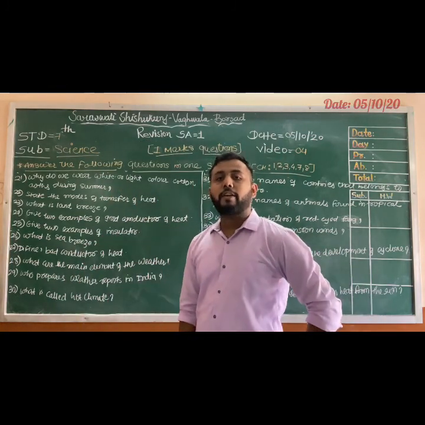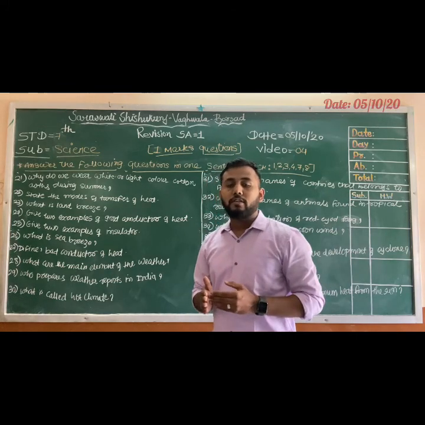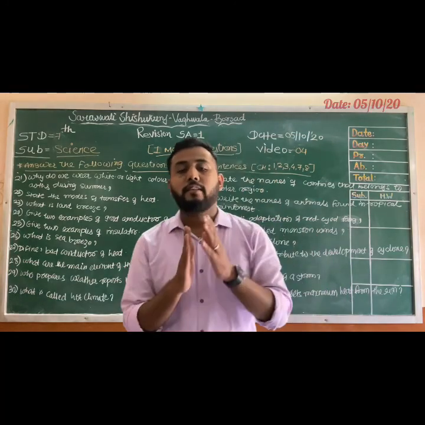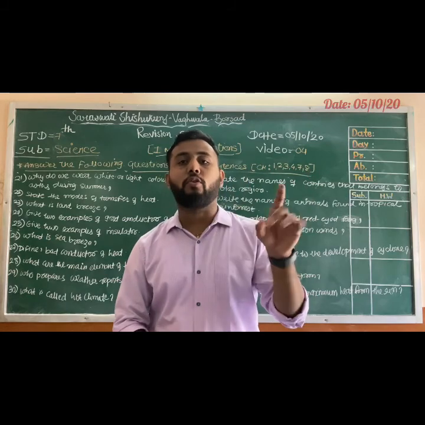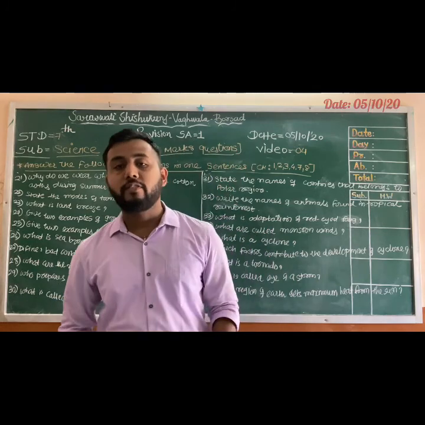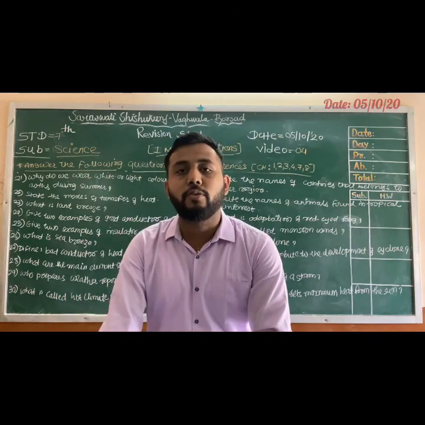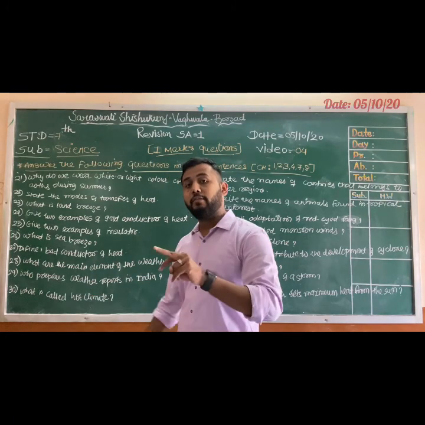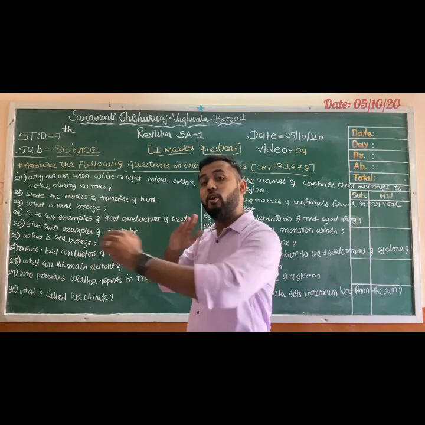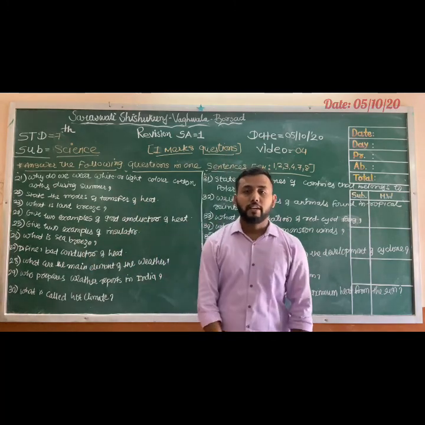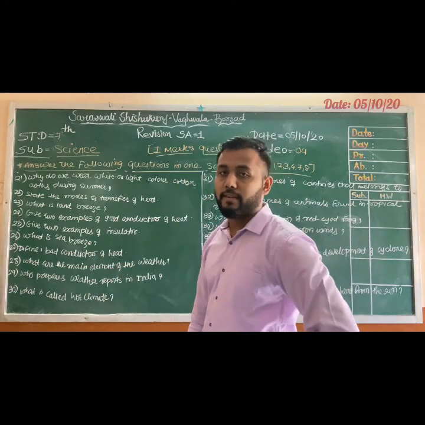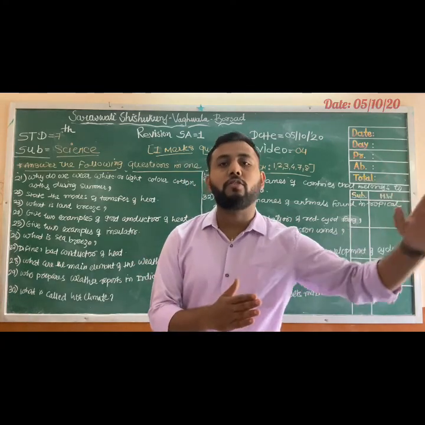Then define bad conductor of heat. The substance or material which does not allow the heat to pass through it is known as a bad conductor. But if it is a good conductor, then what would be the answer? The substance or material which allows the heat to pass through it, that is a good conductor. But here the question is about bad conductor, meaning material does not allow the heat to pass through.